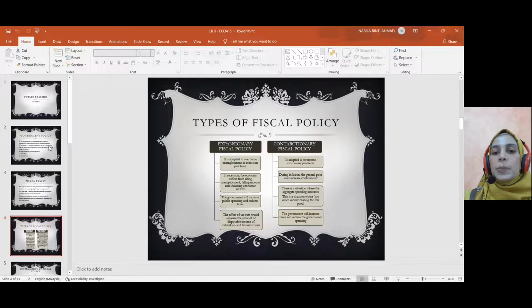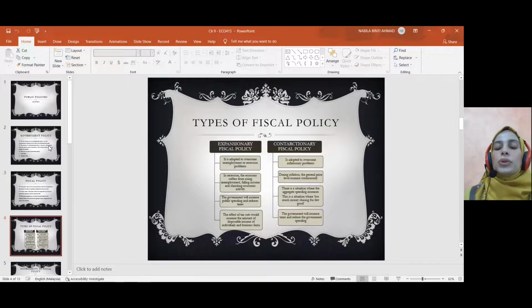So expansionary fiscal policy is adopted during unemployment ataupun recession, bila kegawatan ekonomi lah. So kita nak expand balik ekonomi, government akan impose expansionary fiscal policy. So during recession, economy akan suffer from rising of unemployment, falling income and shrinking in economic activity. So government akan increase dia punya spending and reduce the tax. So the effect of the tax cut akan increase the amount of disposable income of individual and business firm.